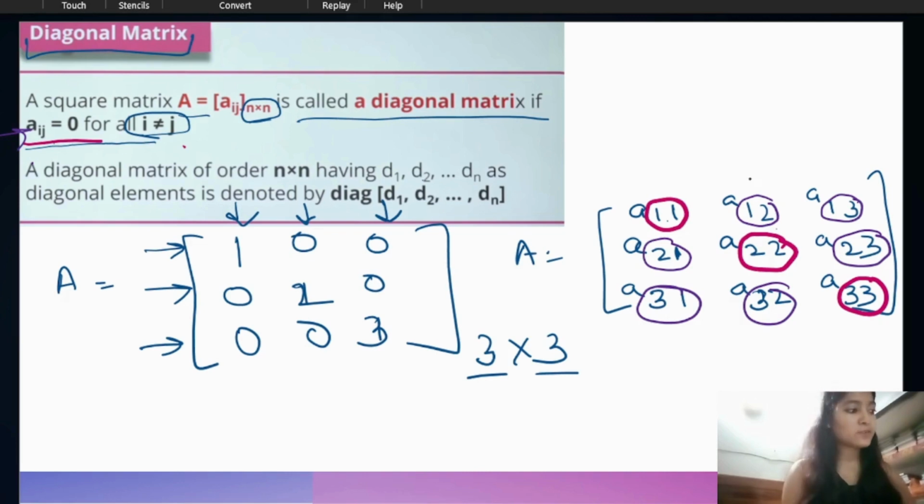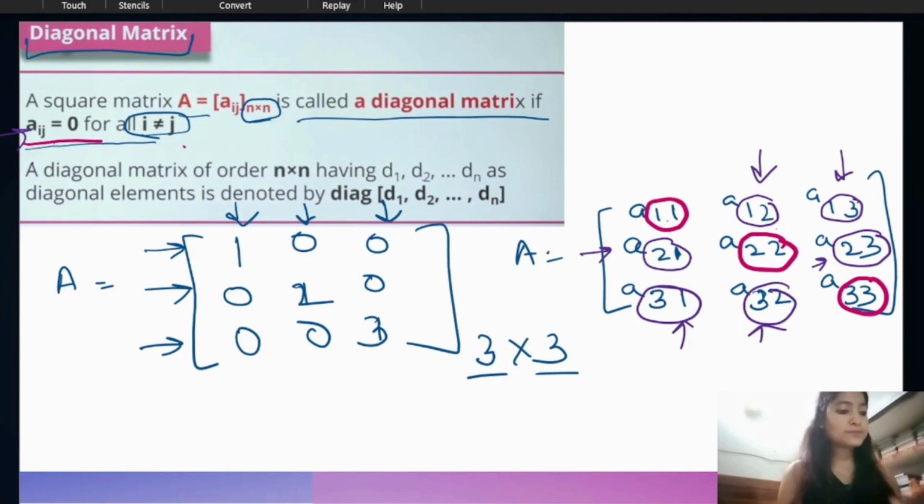So that's why, if these elements are 0, then only we can say this is a diagonal matrix. That means we have only a diagonal, all other elements are 0, and the matrix must be a square matrix. Okay, have you understood what a diagonal matrix is? Let's move to the next matrix.